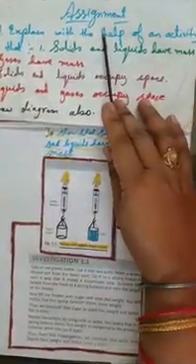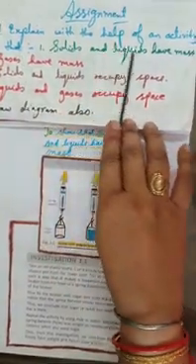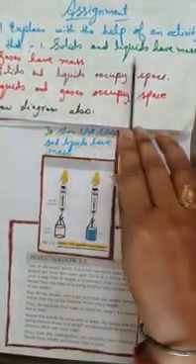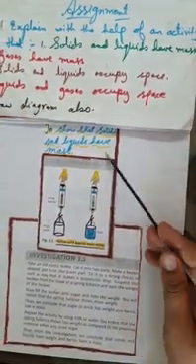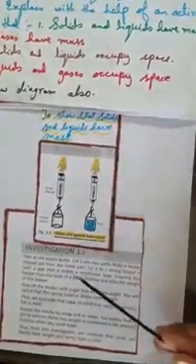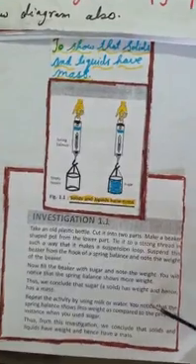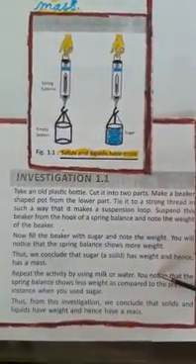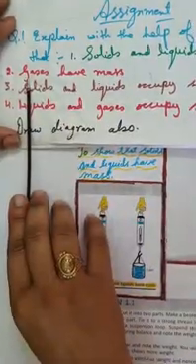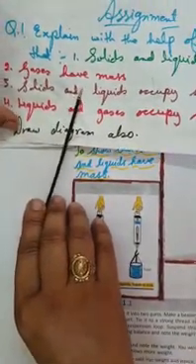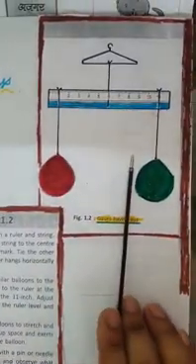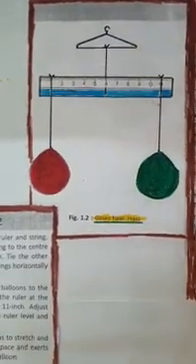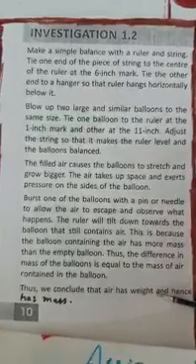Answer of given assignment. Question 1. Explain with the help of an activity that solids and liquids have mass. Children, this is the answer. You have to draw the diagram and write this investigation. You can use your own language also. Gases have mass. For this experiment, you have to draw the diagram, and write this whole investigation.